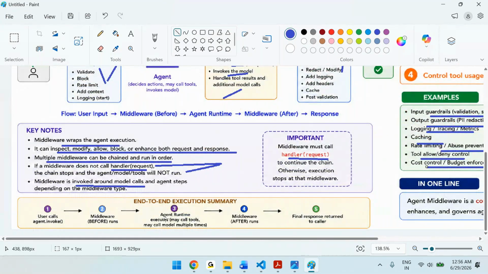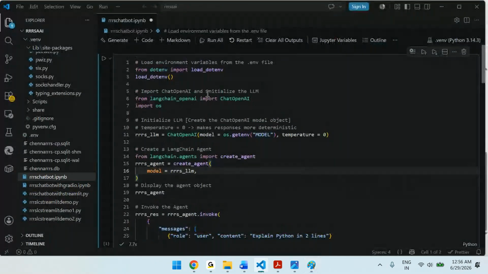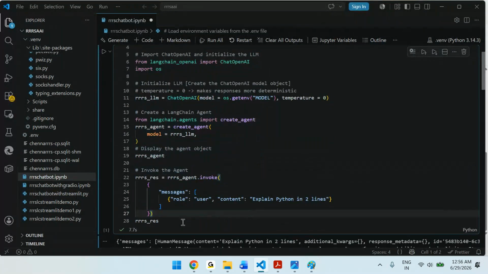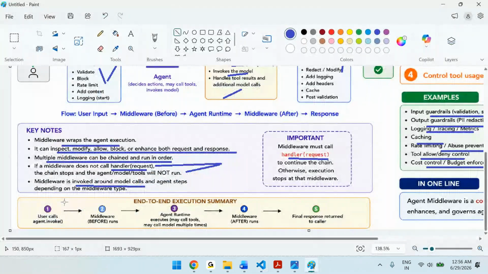Now this is the flow. Right now agent.invoke is there, right? Till now this is how we created the agents. When we have agent.invoke, after that the middlewares come into the picture. First the before middleware runs, then the agent execution, then the after middleware comes into the picture, then the final response.